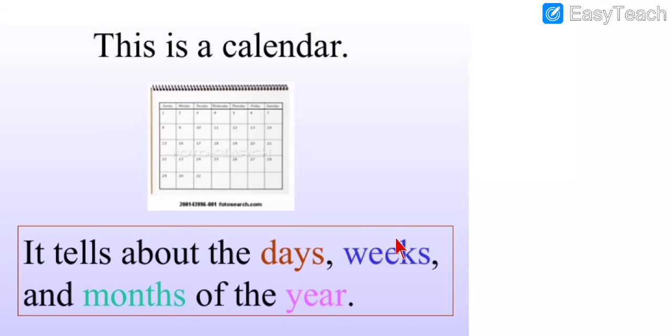The calendar is telling us the months, the weeks, and the days of the year. So note down these things in your book: this is the calendar, and it tells about the days, weeks, and months of the year. I hope you all understood.